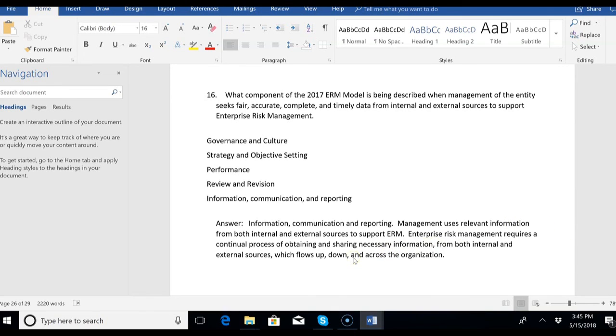Because management uses relevant information from both internal and external sources to support ERM. So, ERM requires a continual process of obtaining and sharing necessary information. Information's got to come from internal and external sources, which should flow up, down, and across the entire organization.